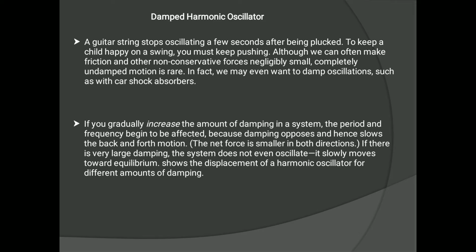So basically, if the amplitude of oscillation of the oscillator does not remain constant but decays with time, then the oscillator is said to be a damped harmonic oscillator. A guitar string stops oscillating a few seconds after being plucked. You know this example very well, right?